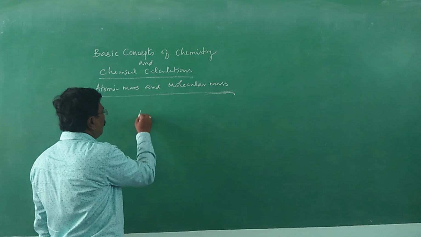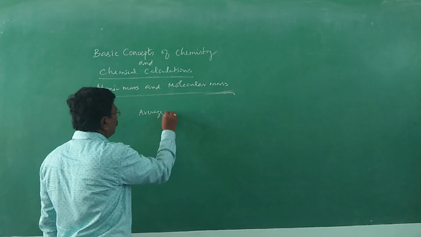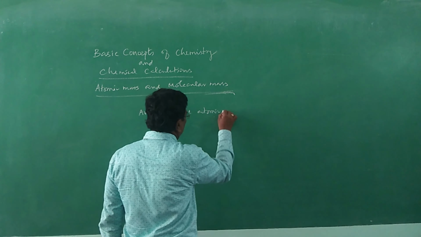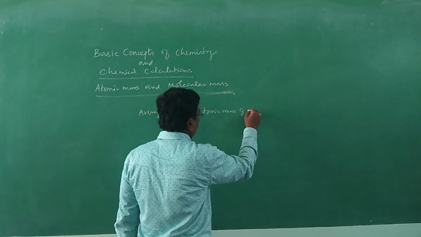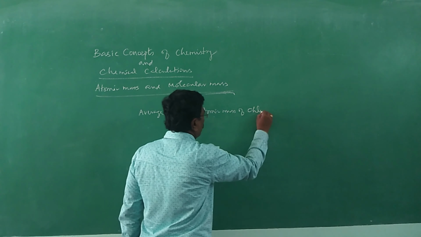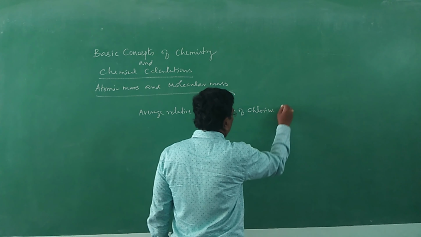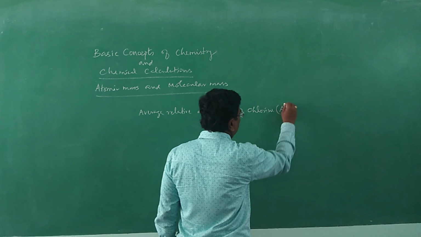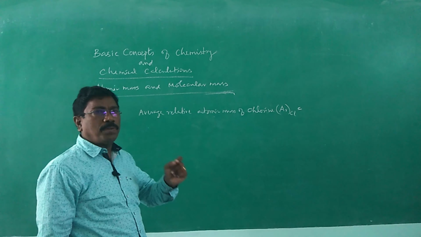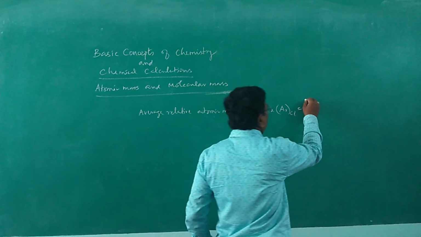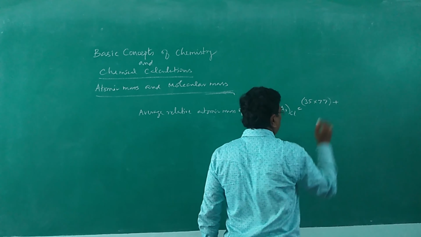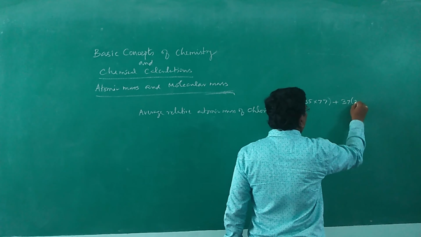So, average relative atomic mass of chlorine: A_r of chlorine is equal to 35 into 77% plus 37 into 23%.